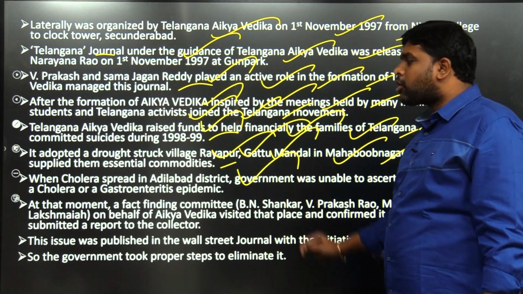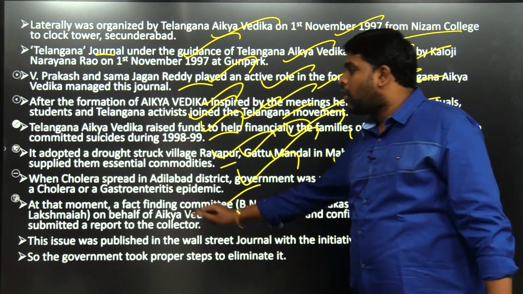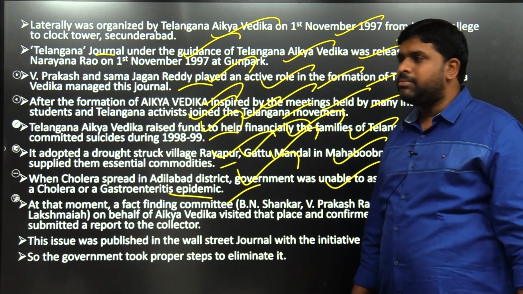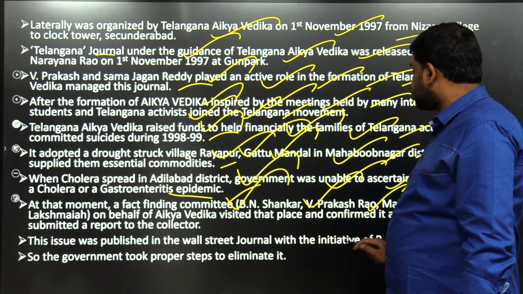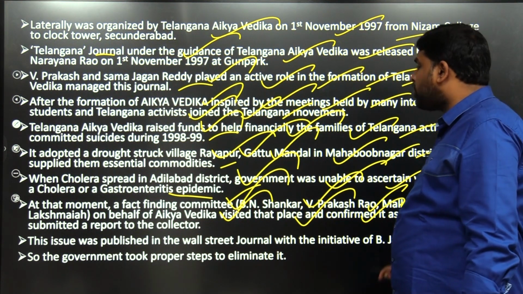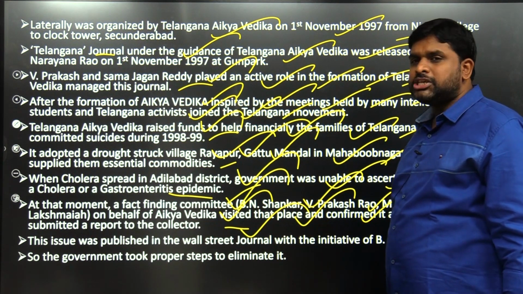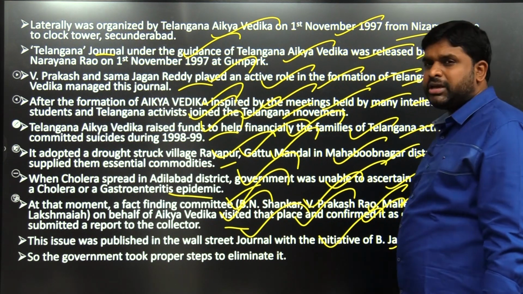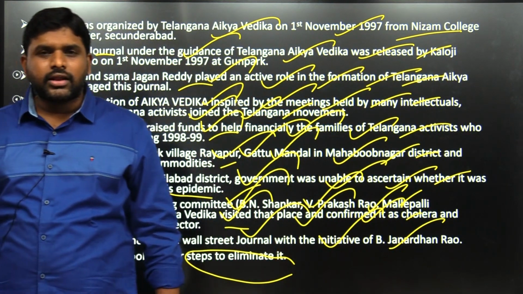drought. When cholera spread in Adilabad district, the government was unable to ascertain whether it was cholera or a gastroenteritis epidemic. At that moment, a fact-finding committee of B.N. Shankar, V. Prakash and Mallapalli Lakshmaya, on behalf of the Aikya Vedika, visited the place, confirmed it as cholera and submitted a report to the collector. This issue was published in the Wall Street Journal with the initiative of B. Janardhan Rao. So the government took proper steps to eliminate the cholera.